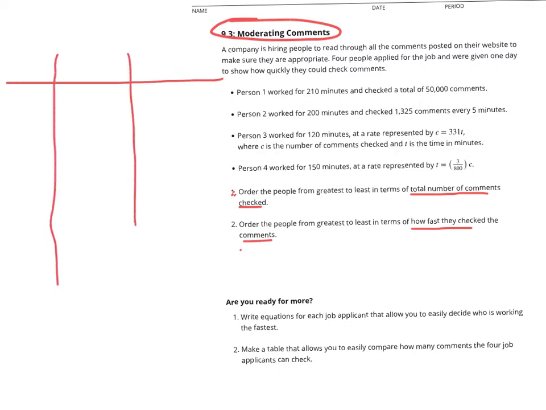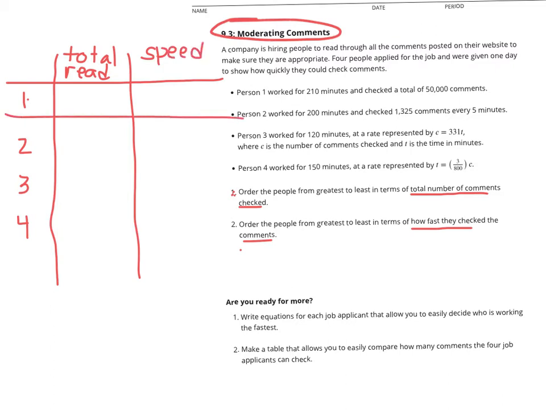We're looking for 2 things. So I'm going to do person 1, person 2, person 3, and person 4. In the first column, that's obviously their number. In the second column, I'm going to put their total comments read. And then in the last one, their speed, their rate of checking those comments. Okay, so we can figure out each of those things, and then our question here is to put them in order of how many they did and how fast they read them.